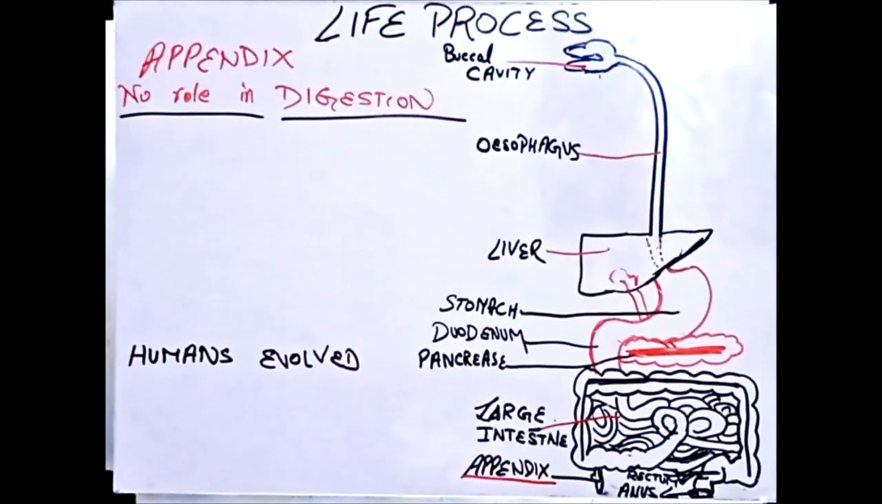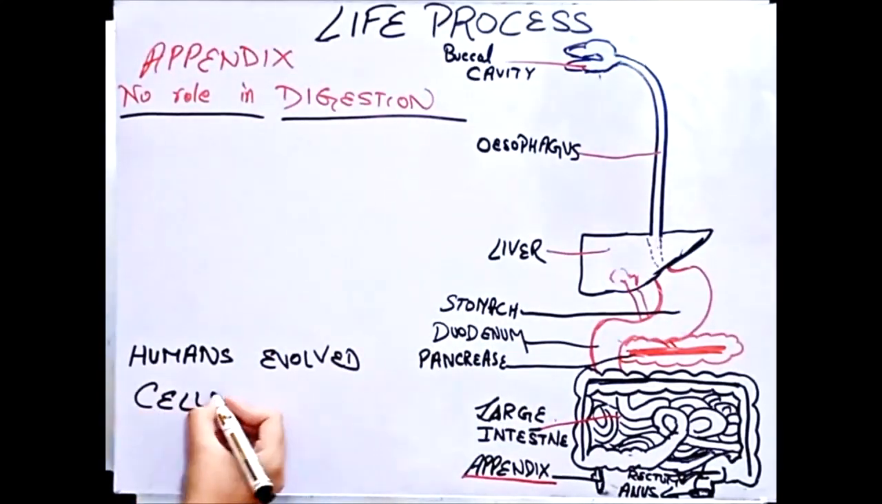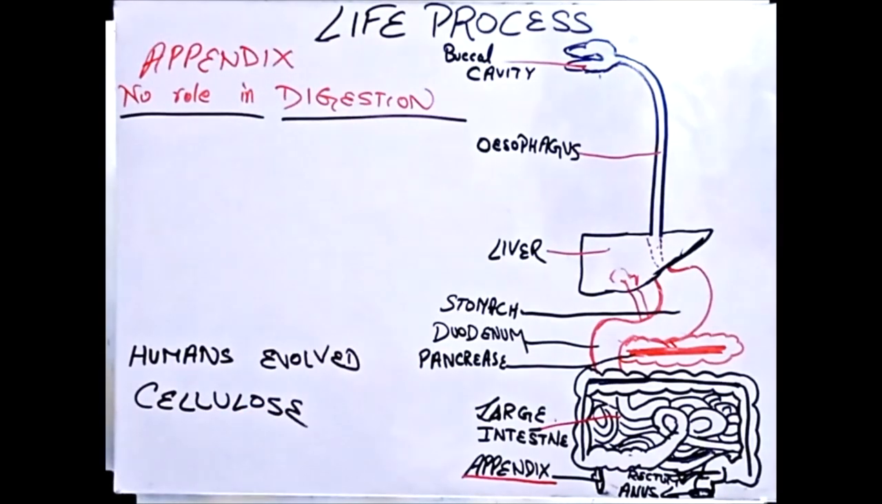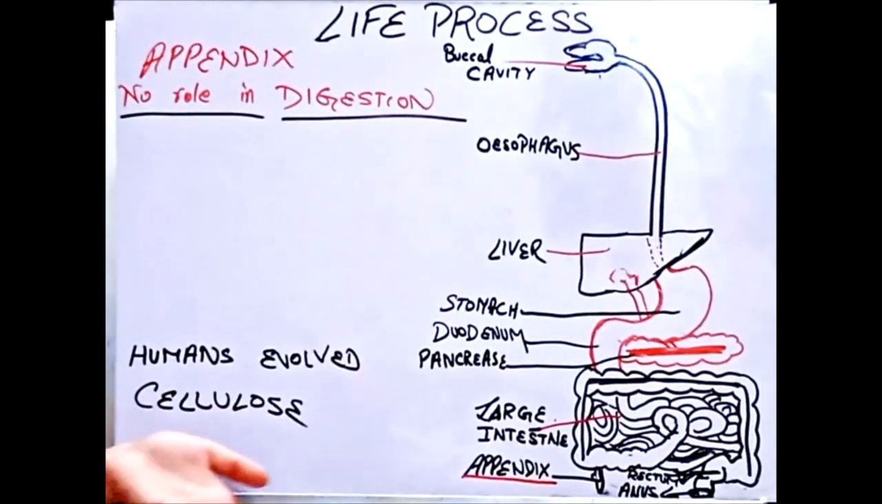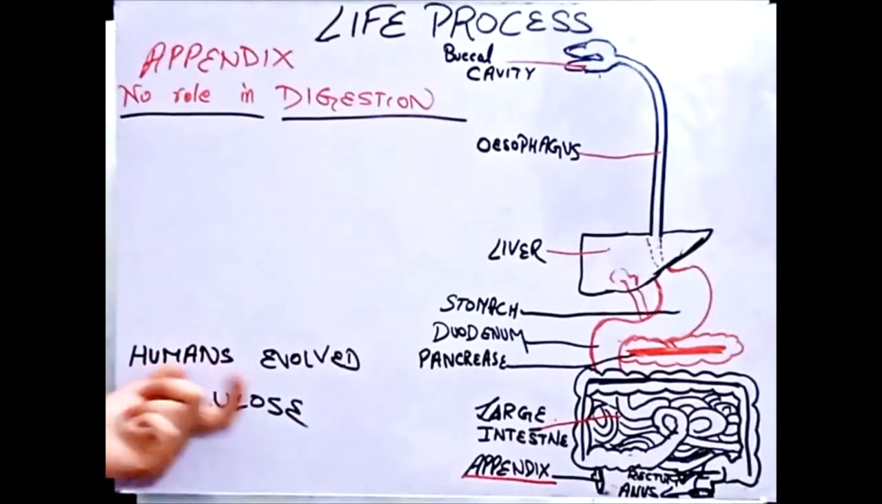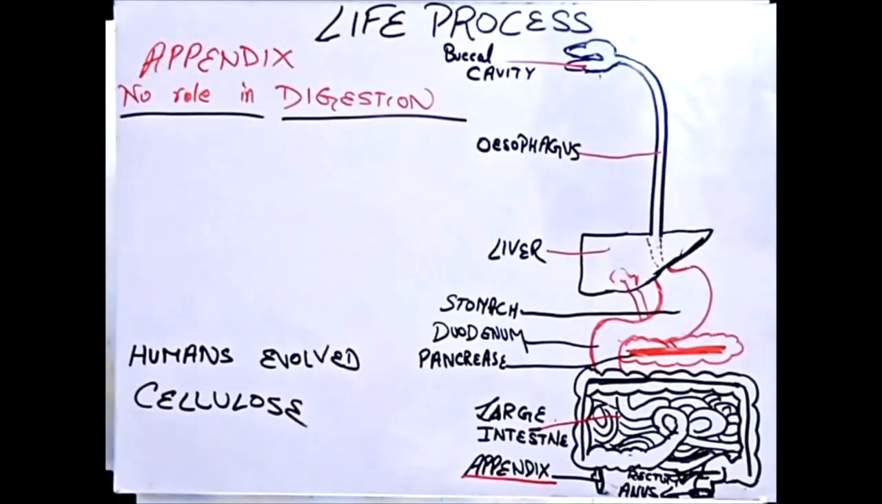So before, we used to intake cellulose. You know, cellulose is present in plants. So we used to take cellulose in a huge quantity, or you can say cellulose was a staple diet. I am talking about many years ago, before humans evolved like we are now. And at that time, the appendix had a great role in digesting this cellulose.